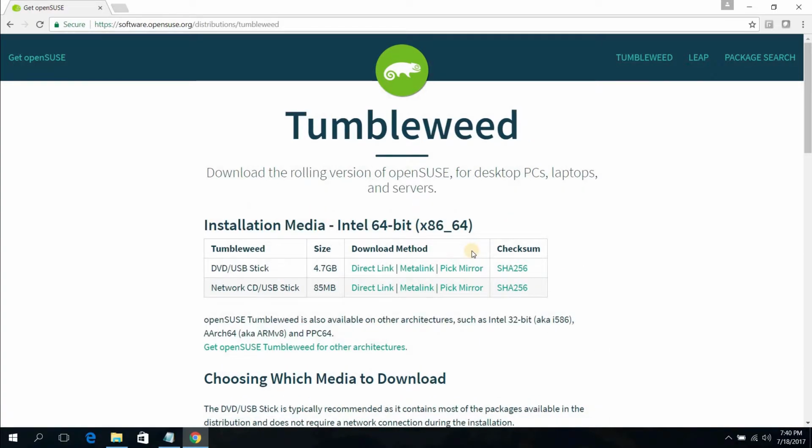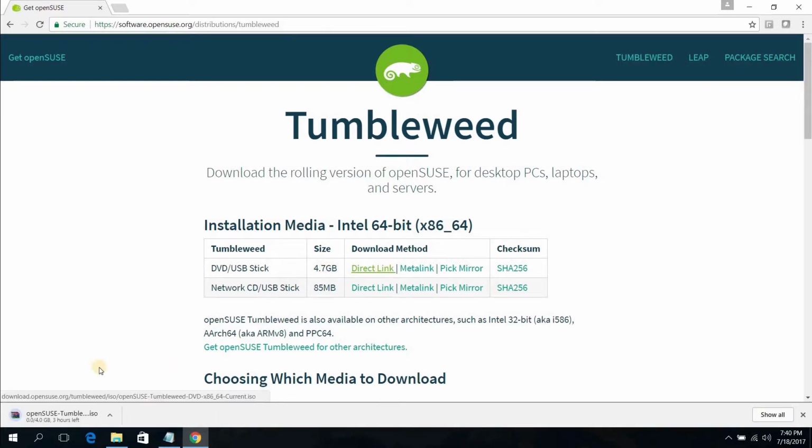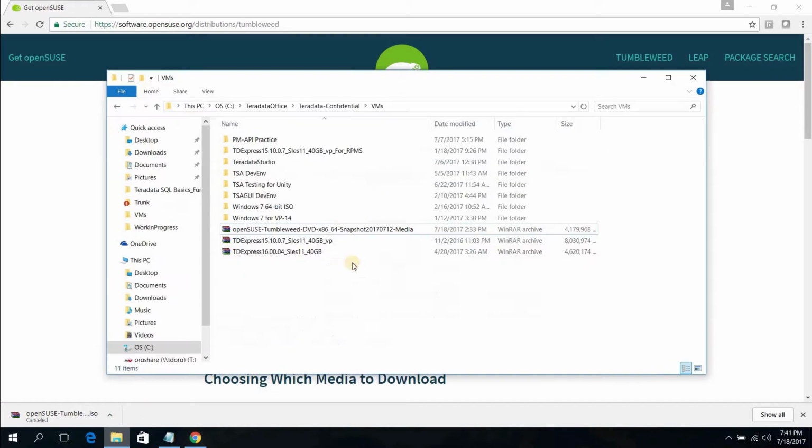So let's just click this Tumbleweed and now click this direct link, and as you can see, it's a huge file and it's almost 4.7 GB. So let's just cancel this download. I've already downloaded this file, so let's just see that file. Here's the file. It's an ISO image.